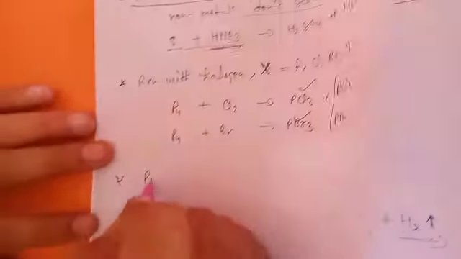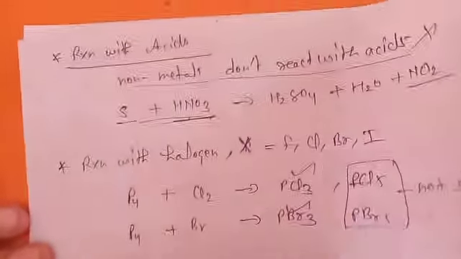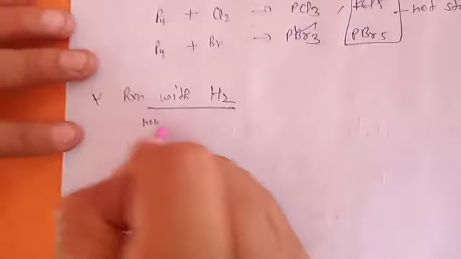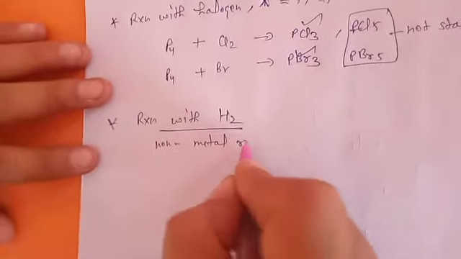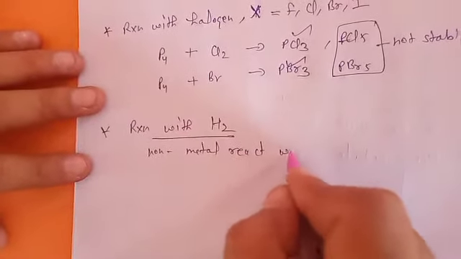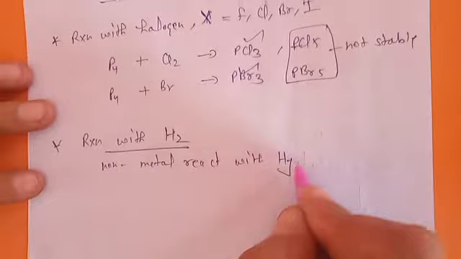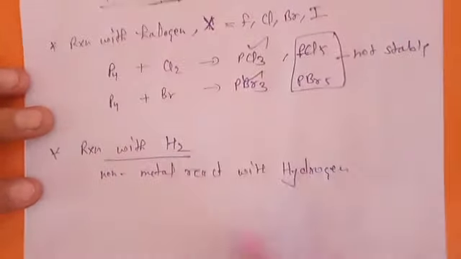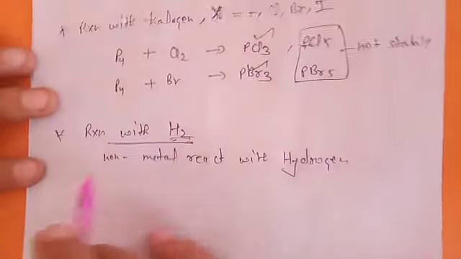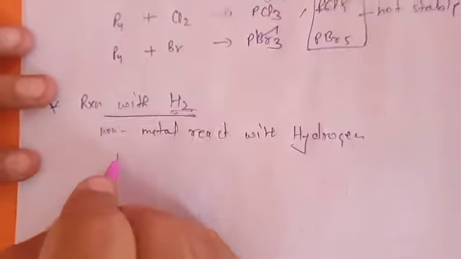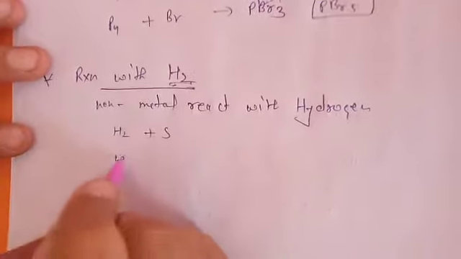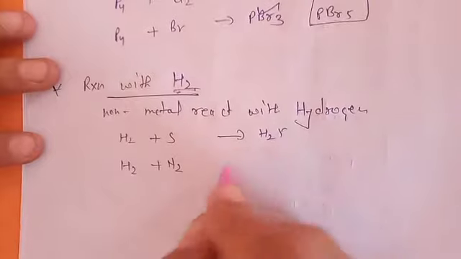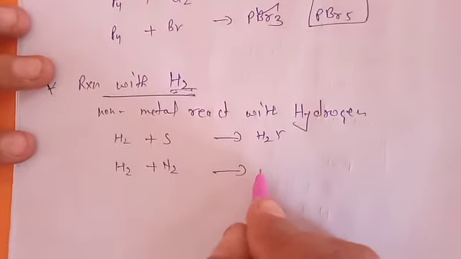Now reaction with hydrogen. Non-metals react with hydrogen at a higher temperature, since hydrogen is a non-reactive gas, so obviously at high temperature. Hydrogen reacts with sulfur as well as nitrogen, forming H2S, hydrogen sulfide, and ammonia.